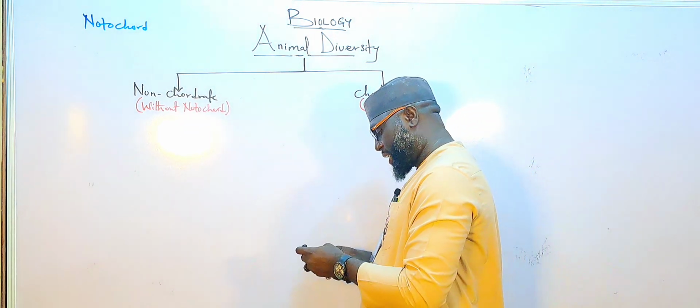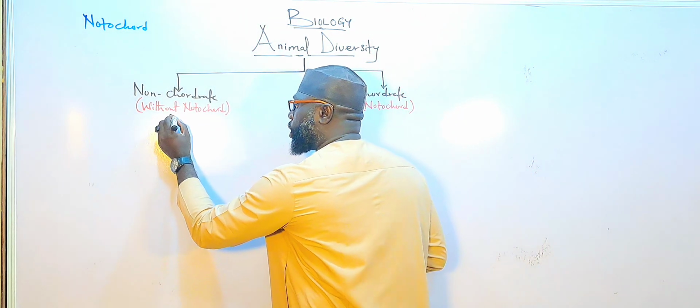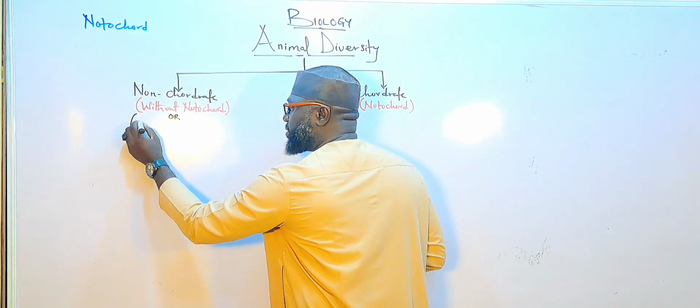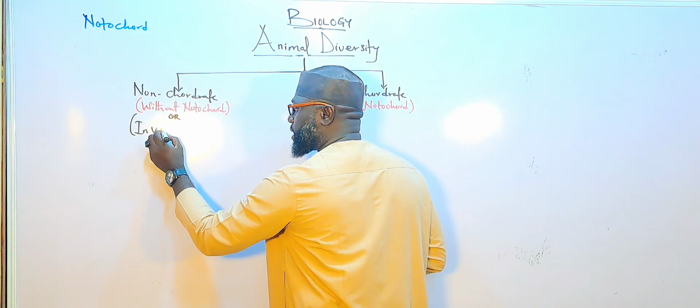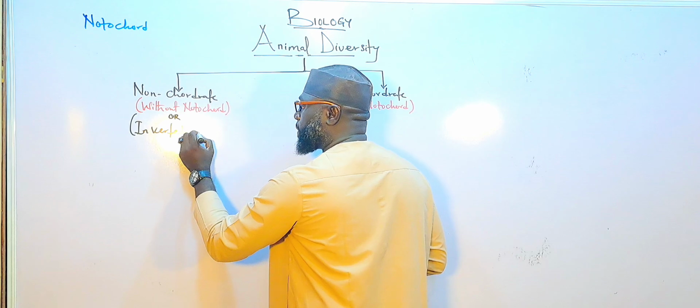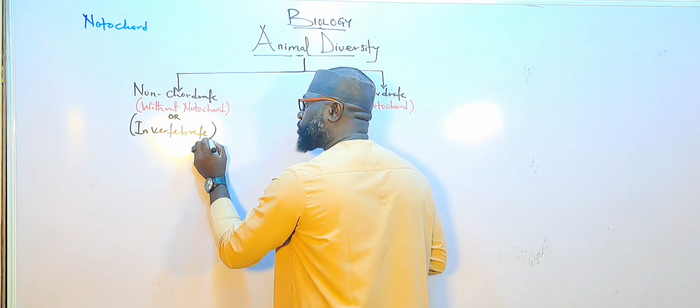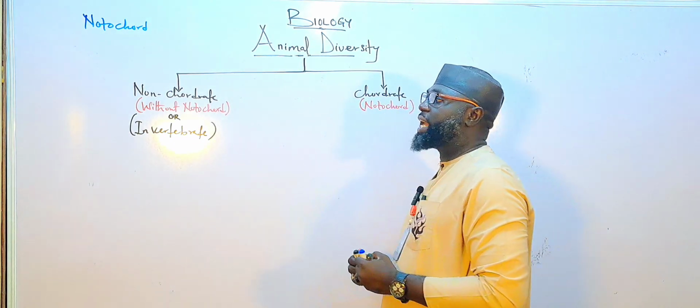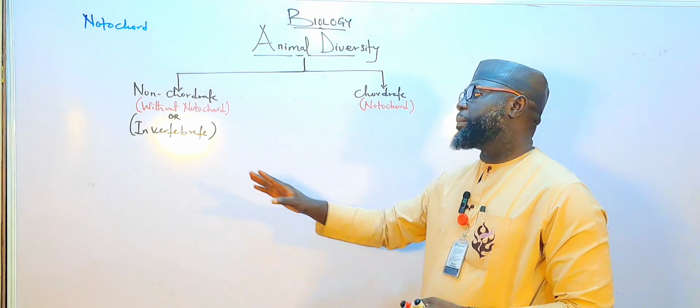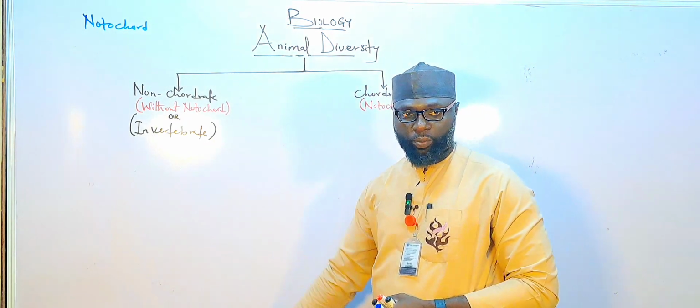And these animals that lack notochord, we can also call them invertebrates. They are animals without a backbone.